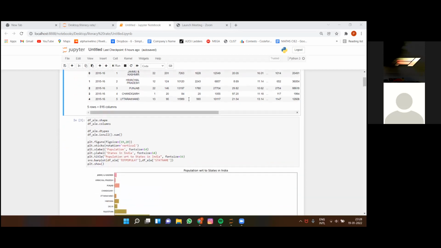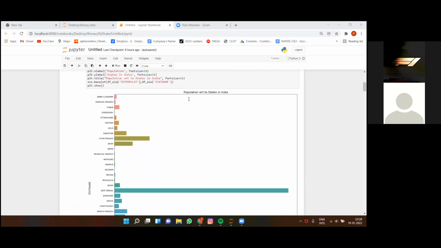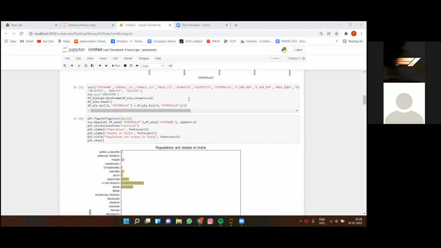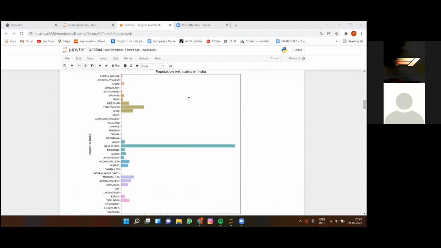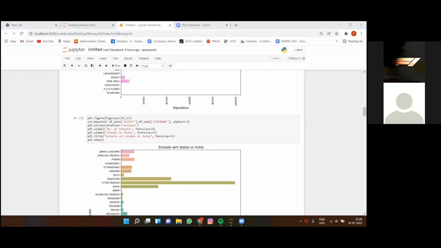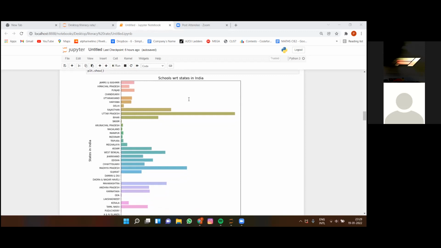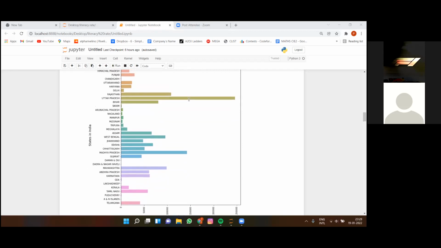Next, we have visualized our data in terms of the population with respect to the states in India. We can see that the population of Uttar Pradesh and West Bengal is the highest. Then we have visualized how many schools there are with respect to these states in India. We can see Uttar Pradesh has the highest number of schools.